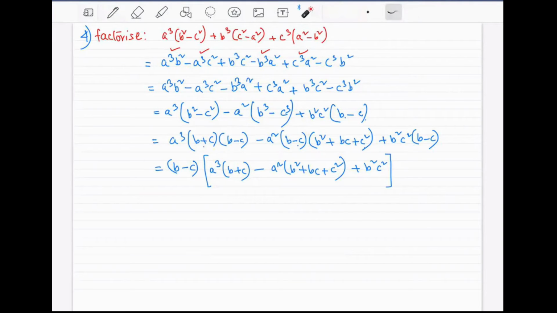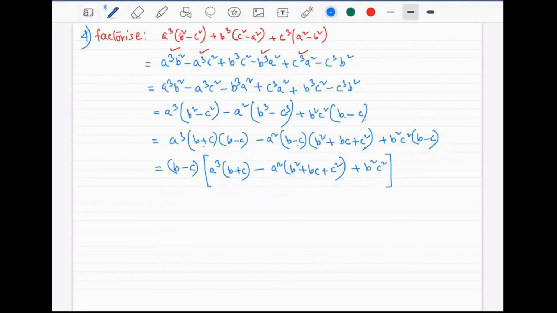Okay. Since we have already taken out a common factor by arranging the powers of a in descending order, like in this case, we have written a cube first, a square next, and the terms without a later on, right? That's for the letter a. Yeah, we will repeat the three steps again. You'll have to break it down. This no need for breaking. You have to break this down, and then you have to arrange them in descending powers of b, after a comes b, right? So you have to break it down first, and then arrange them in descending order of powers of b. Okay, let's break it down first.